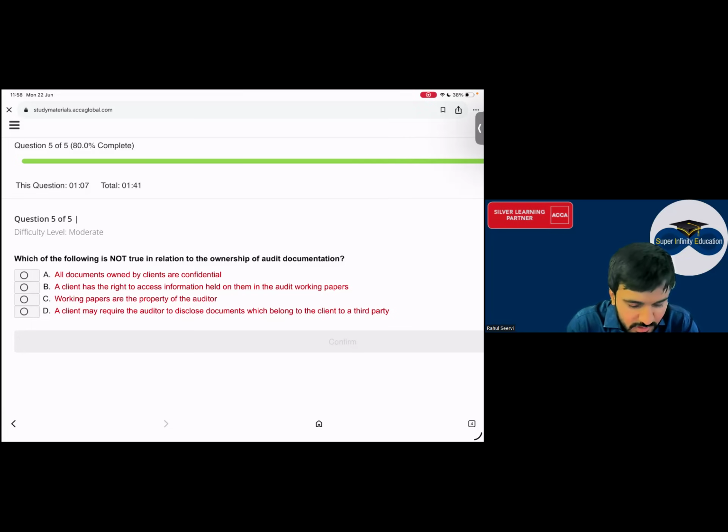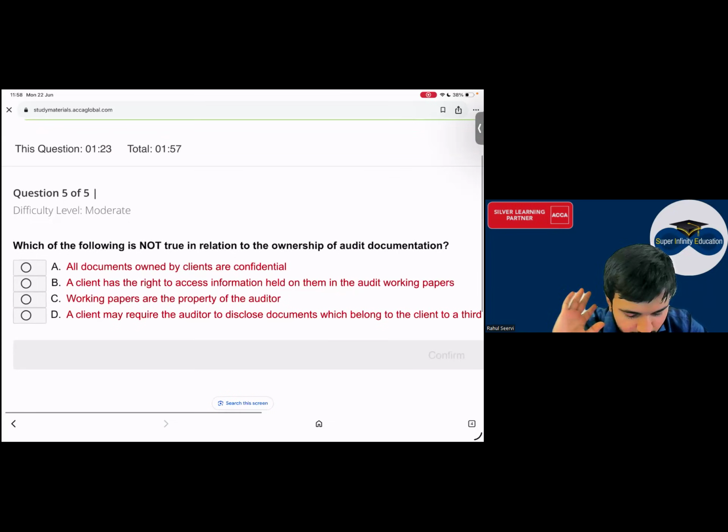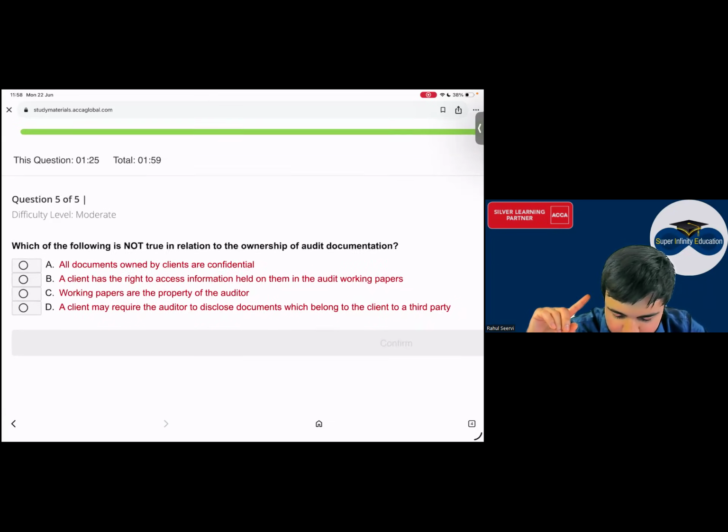Yes, चलो चलो चलो. And whenever it is required, client के permissions अपन थर्ड पार्टी को दे सकते हैं. All documents owned by client are confidential. Yes sir, ये तो true है ना? Whatever ownership the audit documentation, all the documents are owned by the client are confidential. ये तो आंसर नहीं है सर. Then a client has the right to access information held on them in the audit working paper.